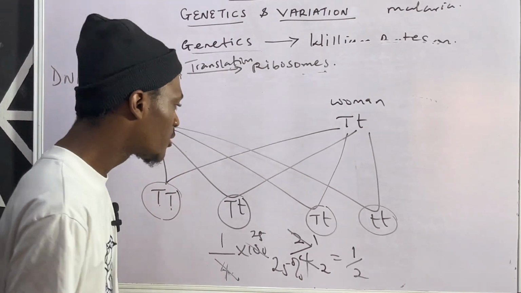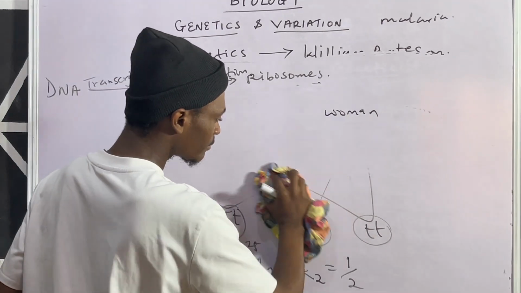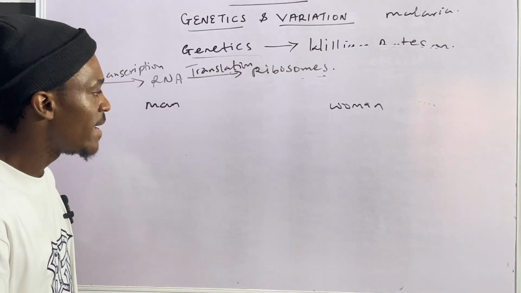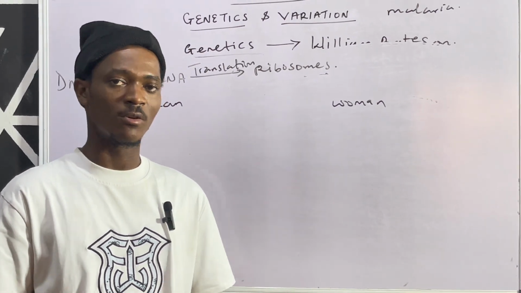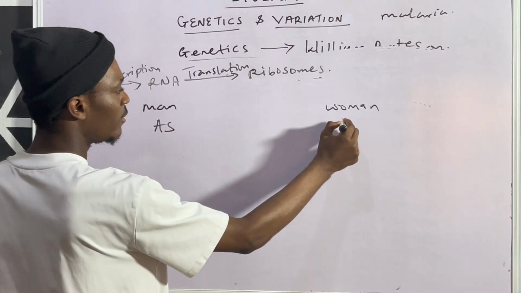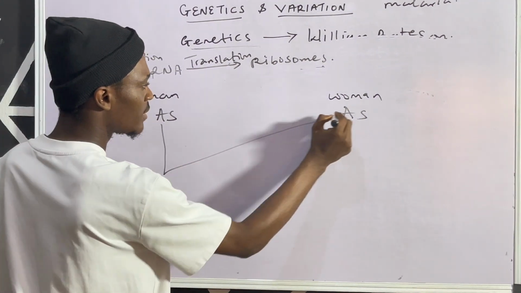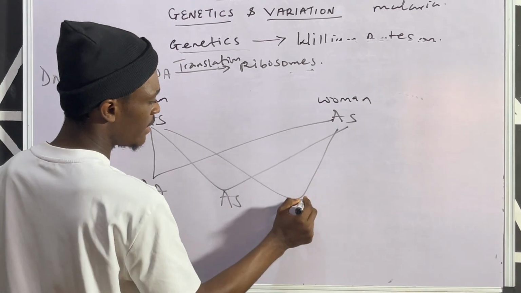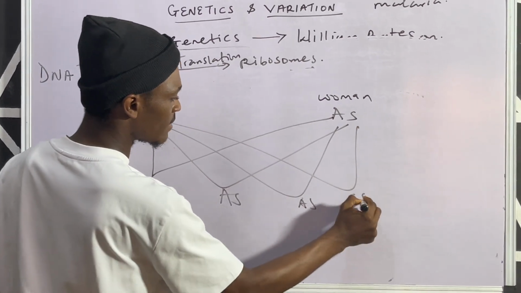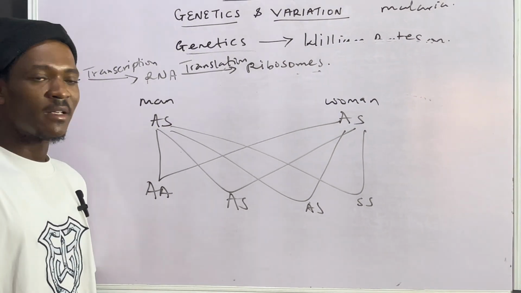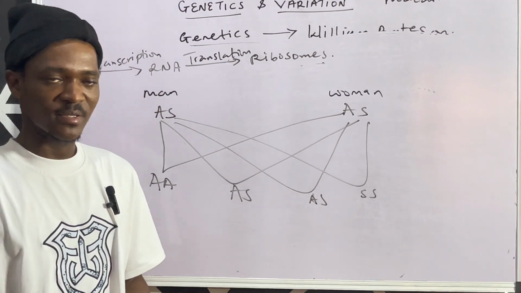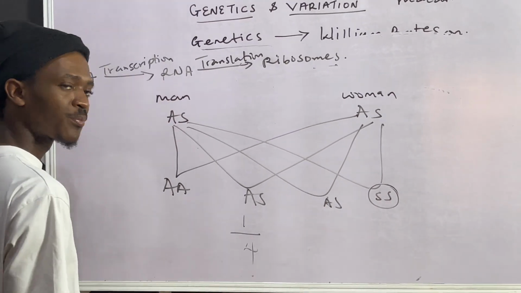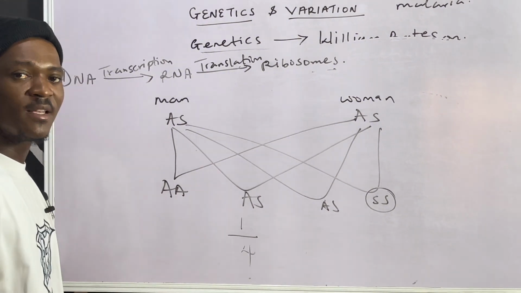Let me drop one. This one is very, very common, that they always advise AS. They will say AS cannot marry. The reason is because if a man is AS and a woman is AS, when you carry out the cross, this is AA, this is AS, this is AS, and this is SS. So the probability of having a sickler amongst the offsprings is just this one, 1 over 4 outcomes.